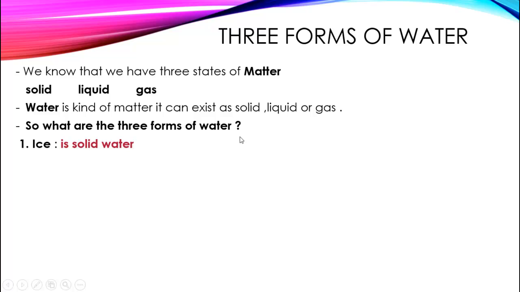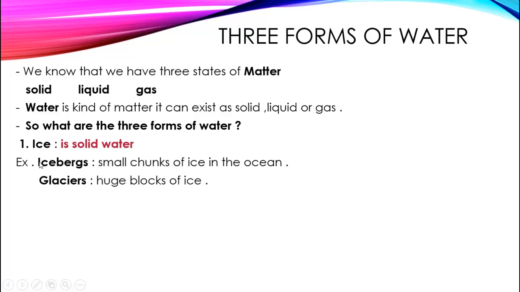The first form of water is ice, and ice is solid water. For example, the icebergs. Icebergs are small chunks of ice in the ocean. What does chunks mean? Chunks mean pieces or parts. And the glaciers. You remember a glacier is a huge block of ice.